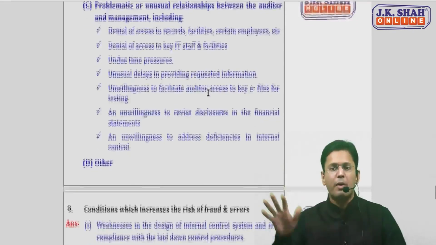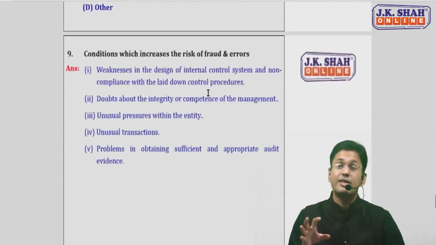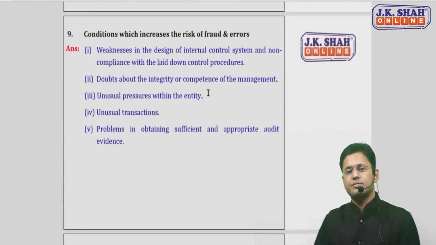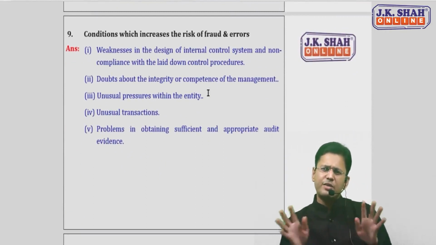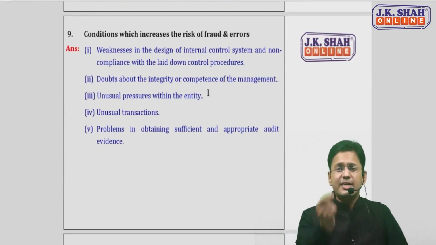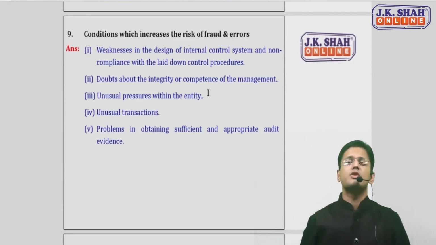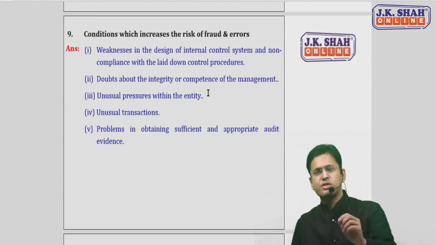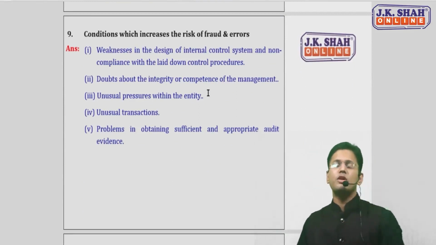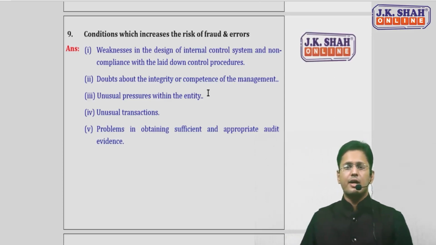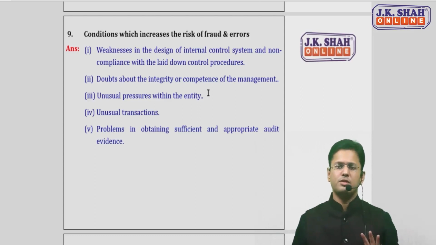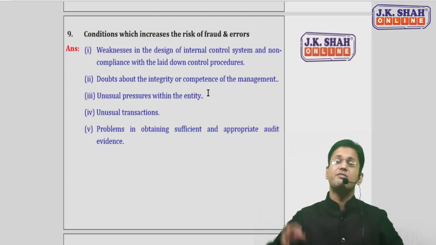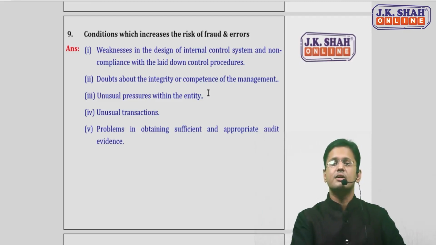We're done with the module part, covering the other major concepts of this chapter. The 9th one, an entirely different topic. Conditions which increase the risk of frauds and errors. List down certain conditions which can increase the risk of fraud and error. Now there are specifically 5 points for this, only 5 points. And again, easy points.